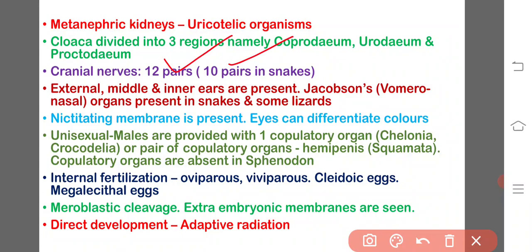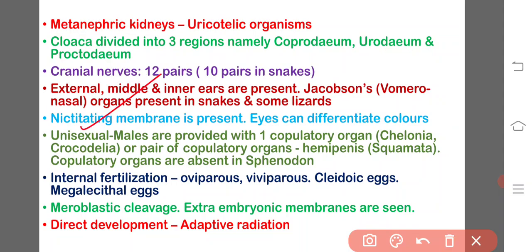And if you come to the sensory organs, external, middle, and inner ears are present. Jacobson's or vomeronasal organs are present in the snakes and some lizards, which are meant for olfaction. A nictitating membrane is present. Eyes can differentiate colors. And come to the reproductive system, they are all unisexual, that is, males and females are separate.